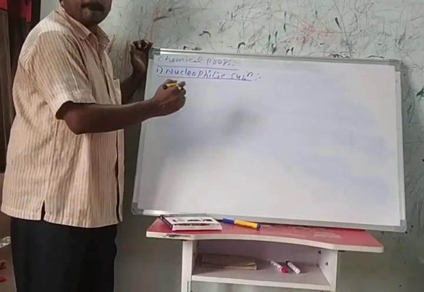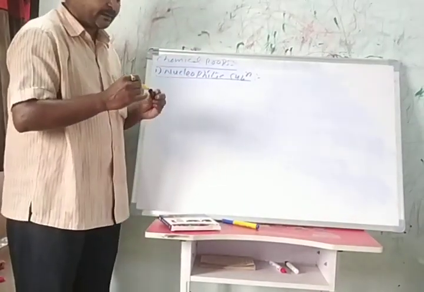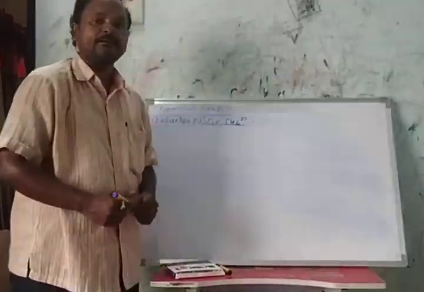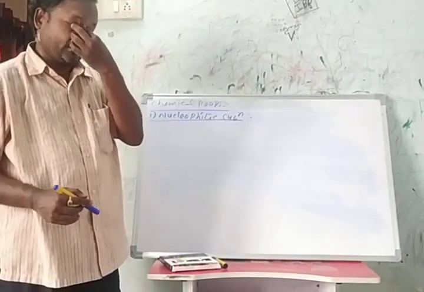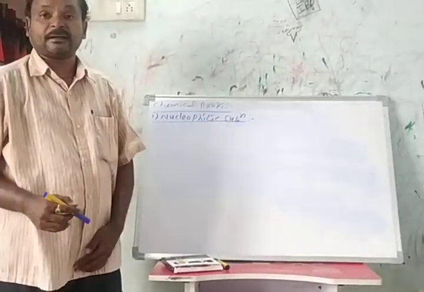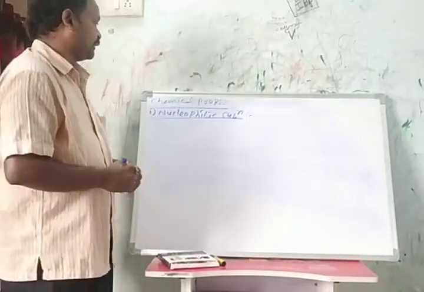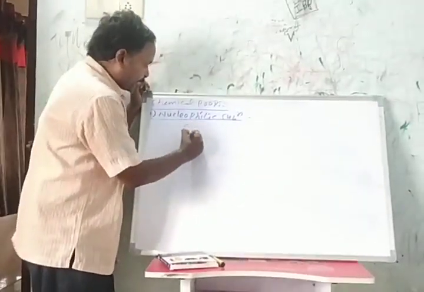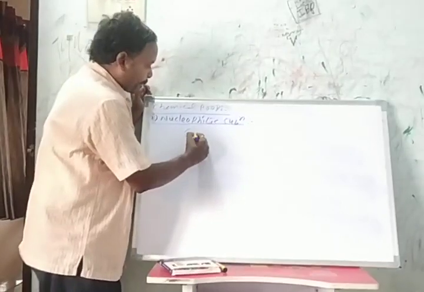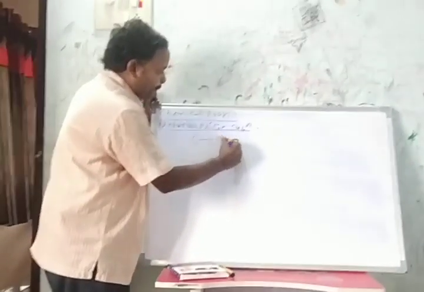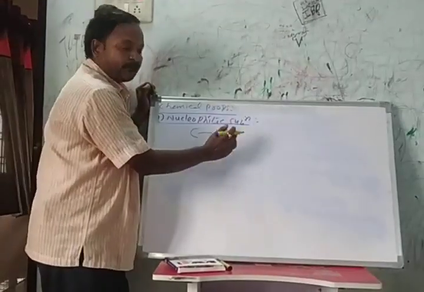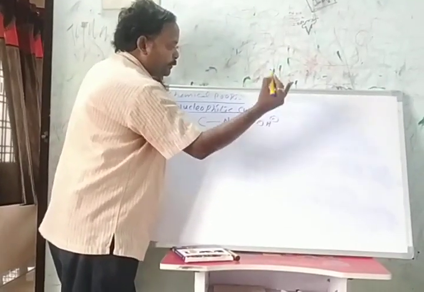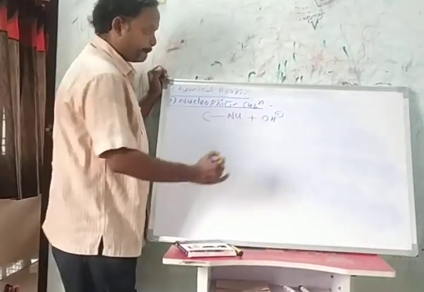Here one nucleophile is substituted with another nucleophile, and we call this a nucleophilic substitution reaction. That means here carbon is there with one nucleophile, and it is substituted with OH minus ion.